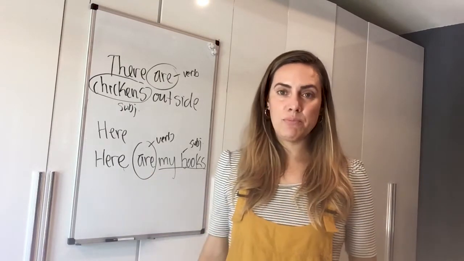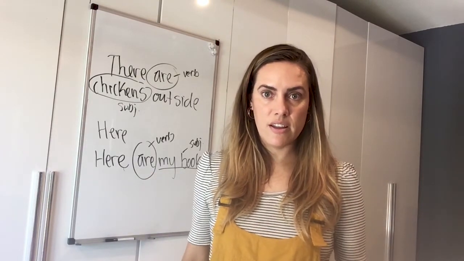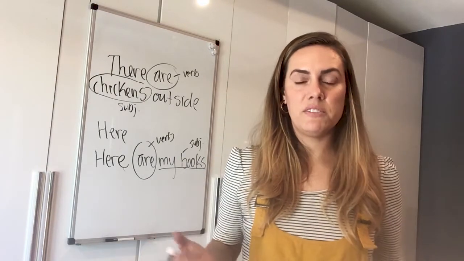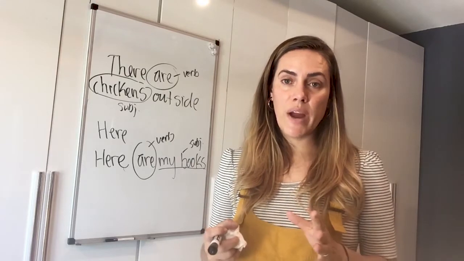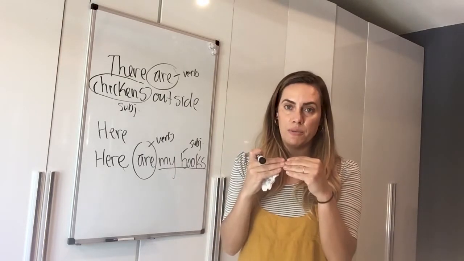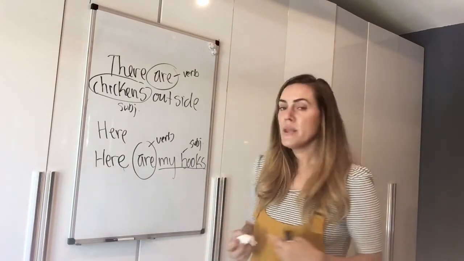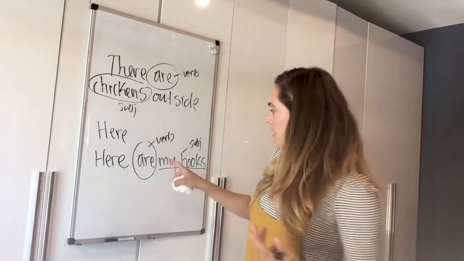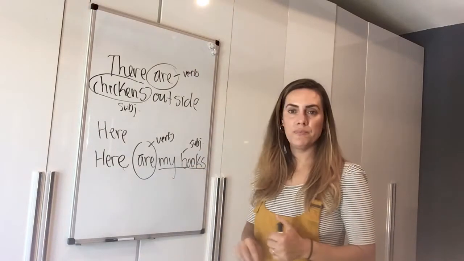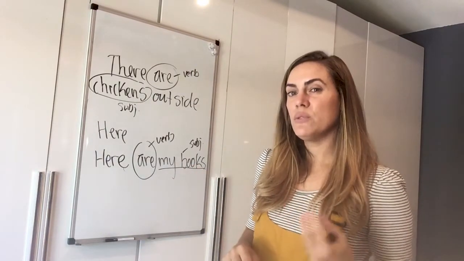Now this is an exception that you will hear Americans, probably a lot of native speakers of English, making when they're talking. So when you're writing, you need to make sure you have subject-verb agreement like this, okay? But when you're talking, sometimes you will have a plural and a plural. But when we're talking, we don't say the plural.